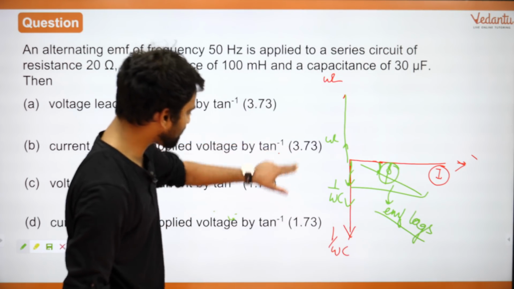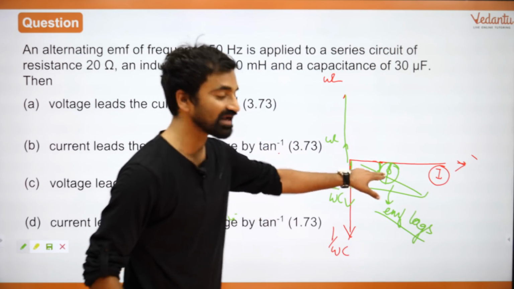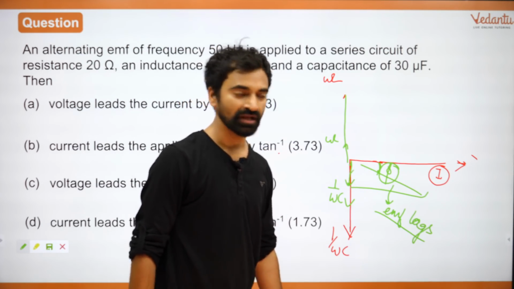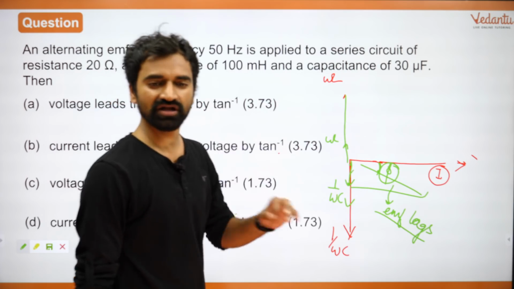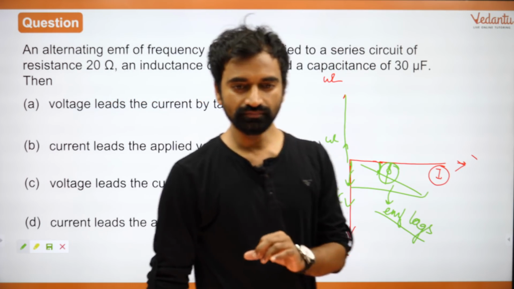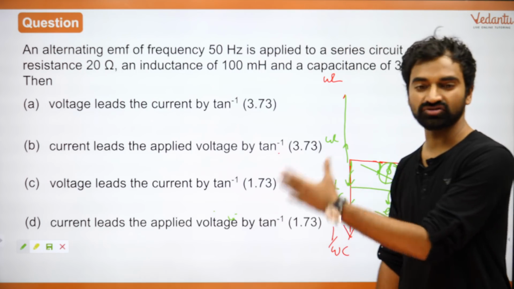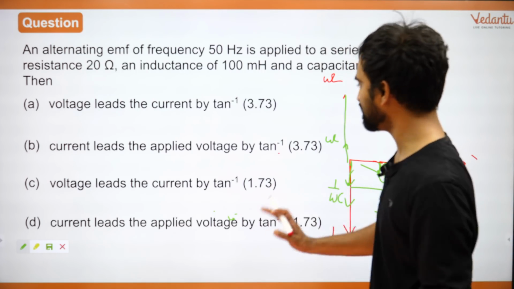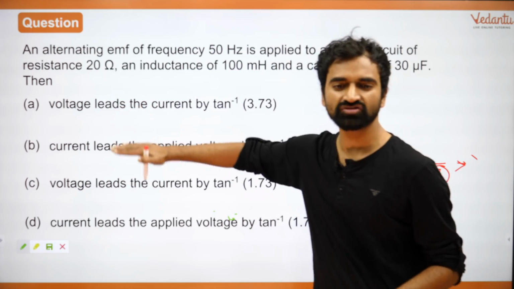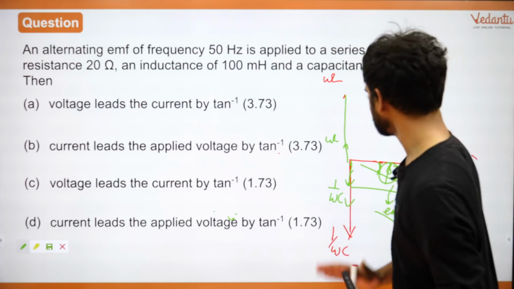So the angles given here, 1.73 and 3.73, that is the phi that you have to calculate, right? Now the values which are given over here are complicated. Therefore finding this phi can be a little difficult. But let's try and find out whether voltage leads or current leads. That much we can find out. Let's see.